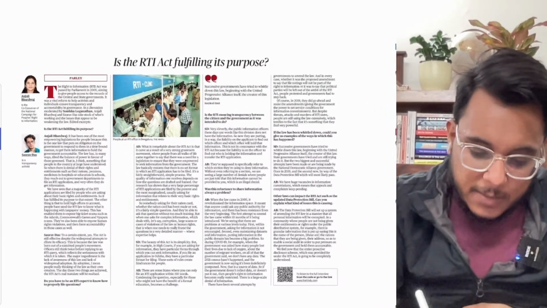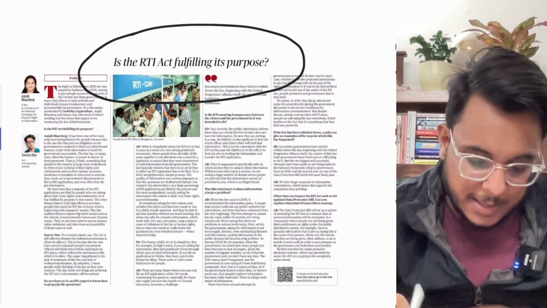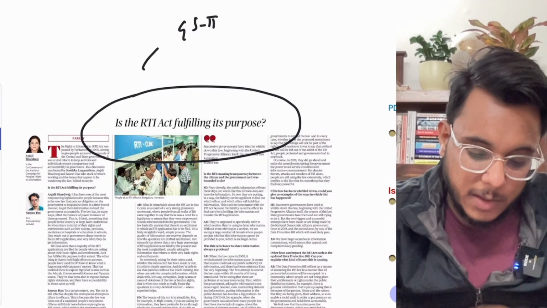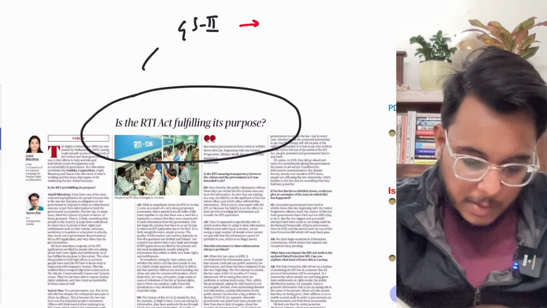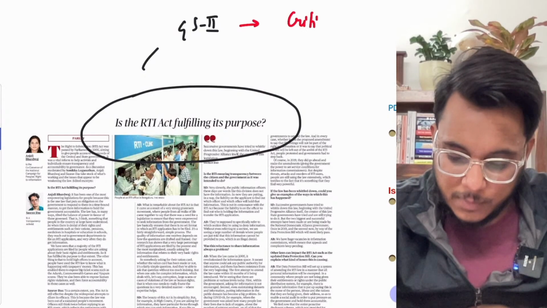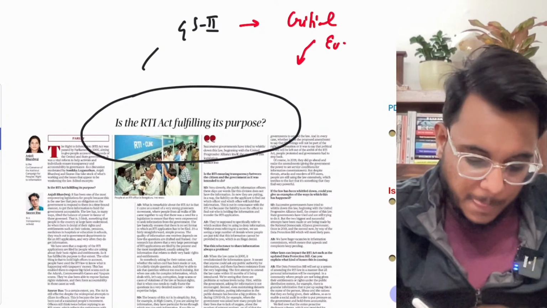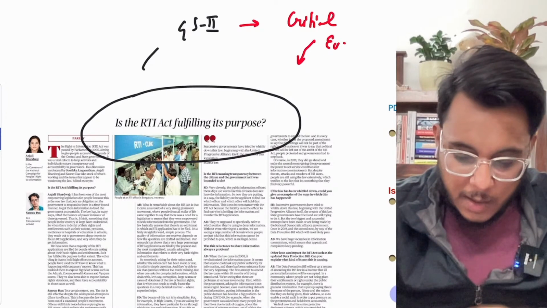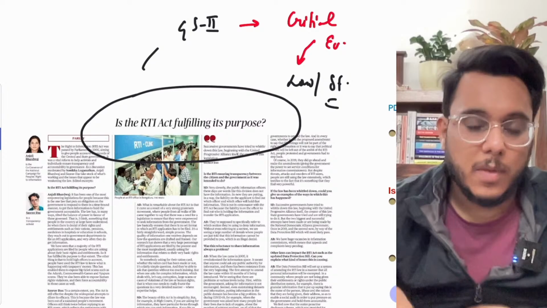Is the RTI Act fulfilling its purpose? Okay. Now we'll understand this particular article with respect to GS paper number 2, critical evaluation of the laws and statutes.